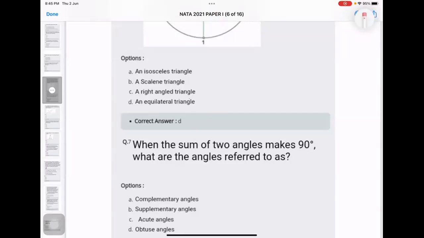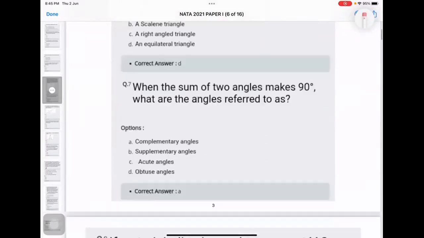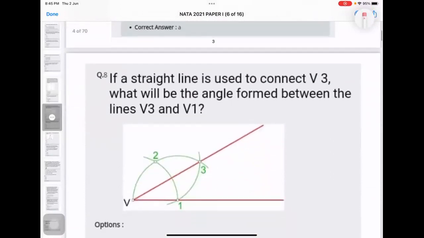When the sum of two angles makes 90 degrees, what are the angles referred to as? Quickly, don't take time. Complementary angles. Complementary or supplementary? Right, complementary. When is it supplementary? What is the condition for being supplementary? When the sum is 180 degrees. Okay, what is an acute angle and what is an obtuse angle? Acute angle is less than 90 degrees. Obtuse is greater than 90 degrees. Great. We will move further again.